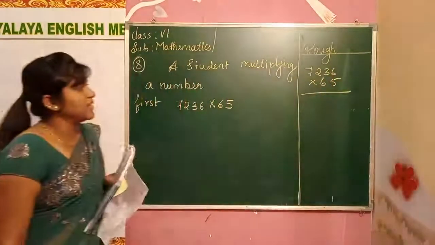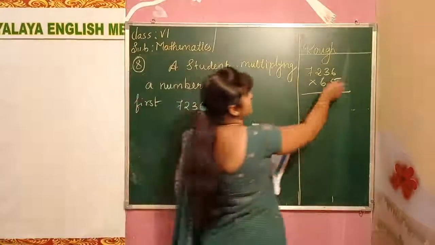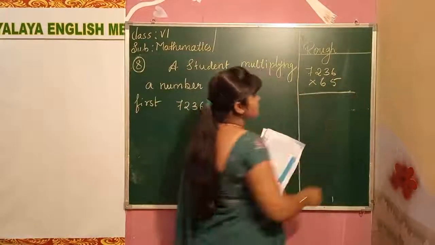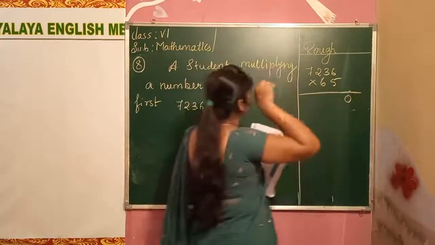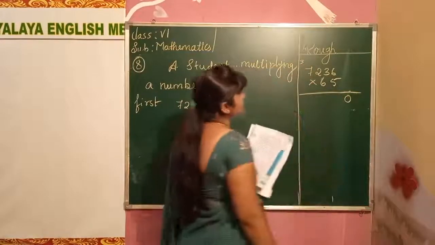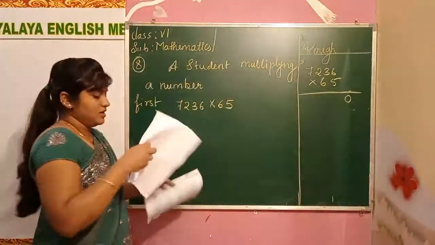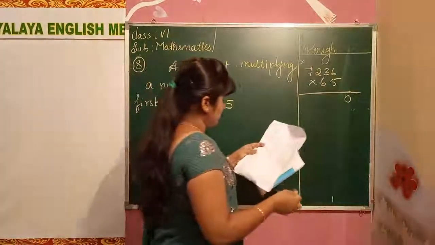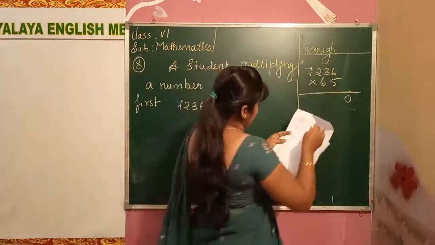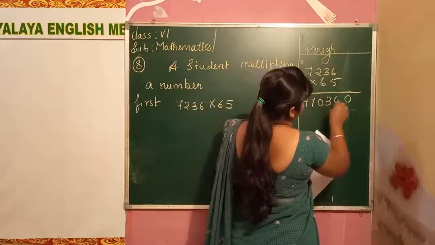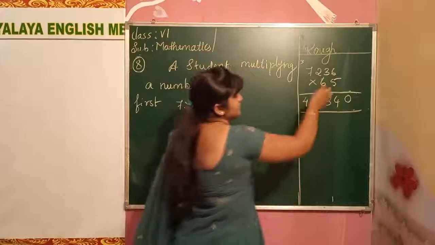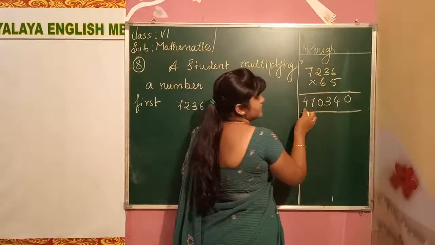Okay, multiply with the 65 now. 6 5s are how much? Okay, 30. I will tell you the calculation. We get 470,340. Okay, listen, calculate these two, you will get this much only.